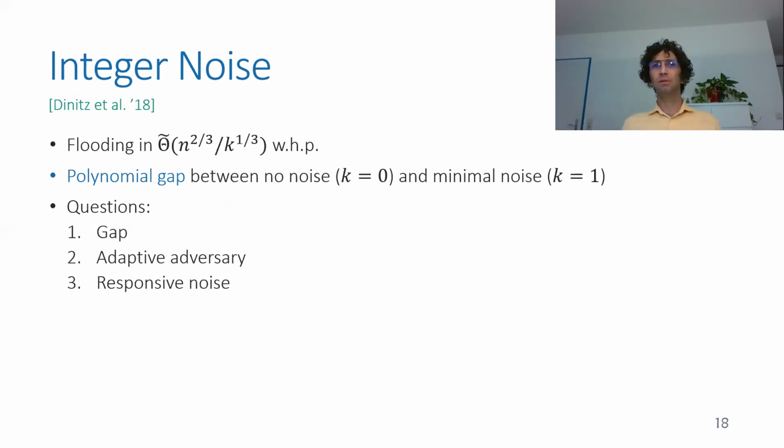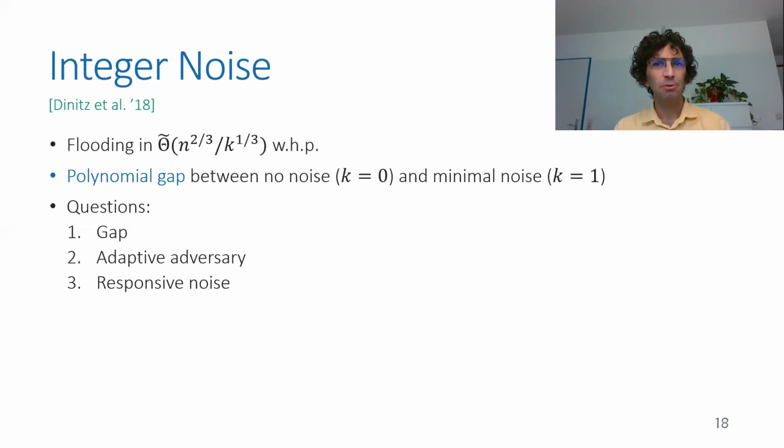Other questions had to do with the model of smoothing. What happens, for example, if the adversary is adaptive and sees the changes of smoothing before choosing the next communication graph? And second, what happens if the noise is responsive? That is, if the adversary doesn't change a lot, there's also less noise. Because it made sense to us to say, okay, if the network changes a lot, there's also a lot of smoothing on these changes. But if the network doesn't change, if the adversary doesn't do anything, there's no reason to have something smoothed on the network and have these random edges.